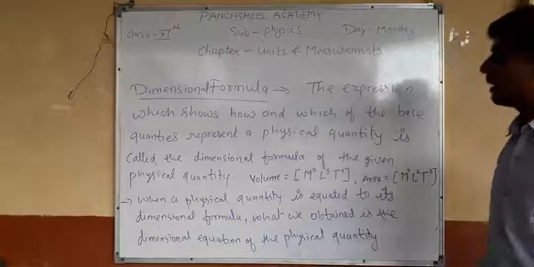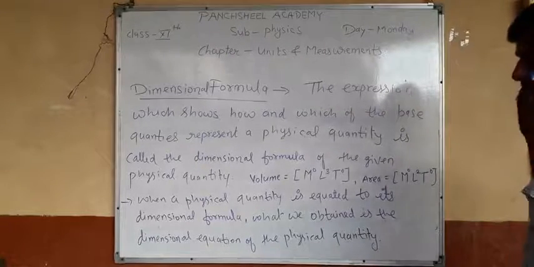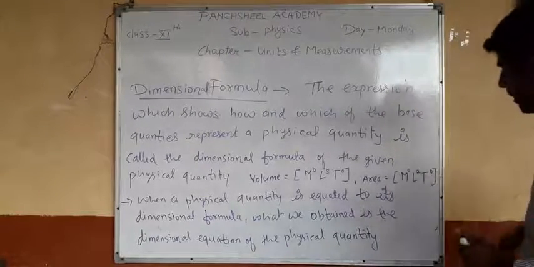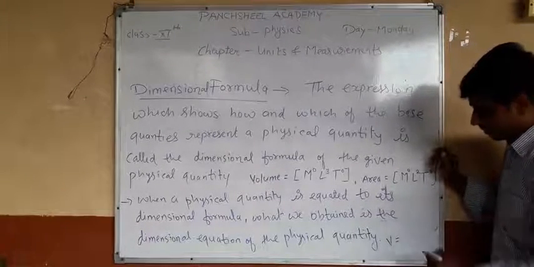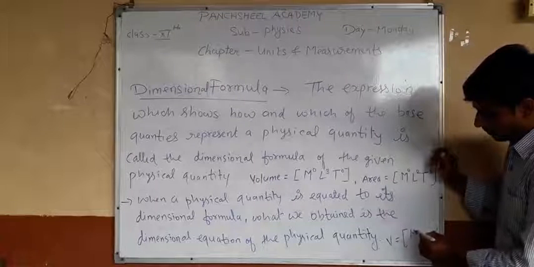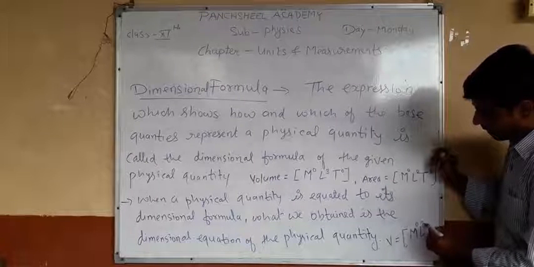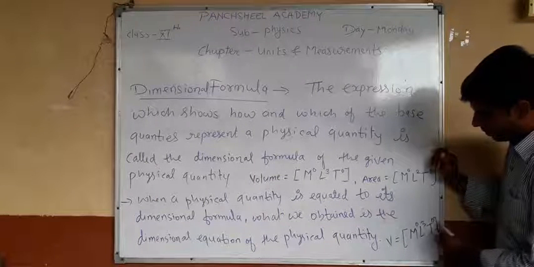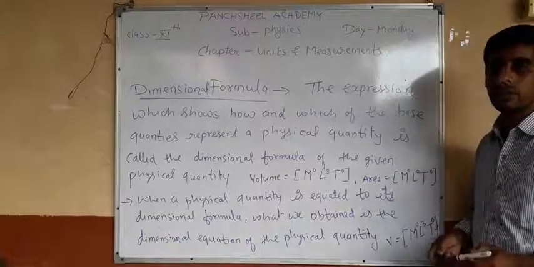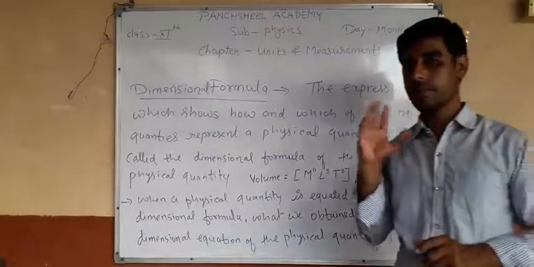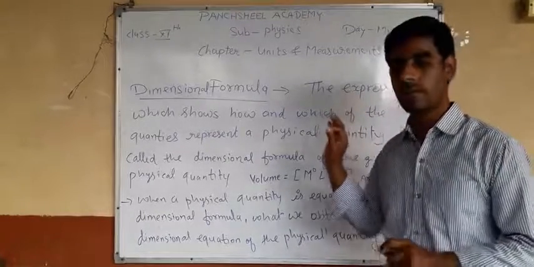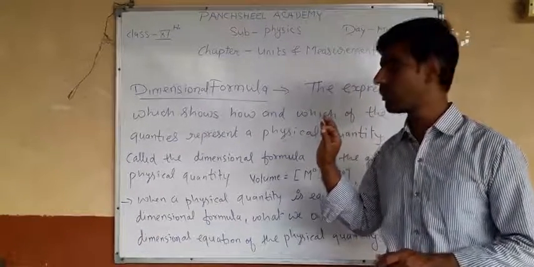So if we want to write the dimension equation for volume, we can write M0 L3 T0, just like the dimension formula.